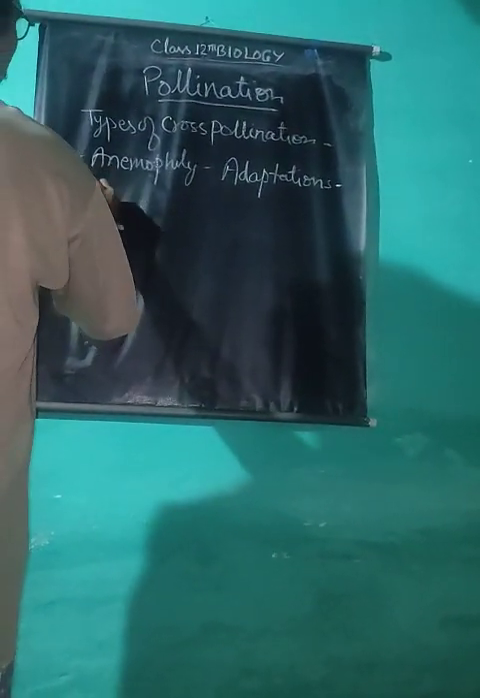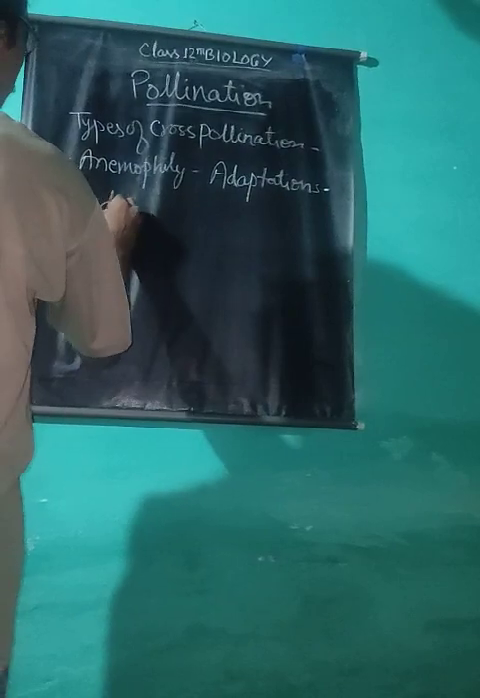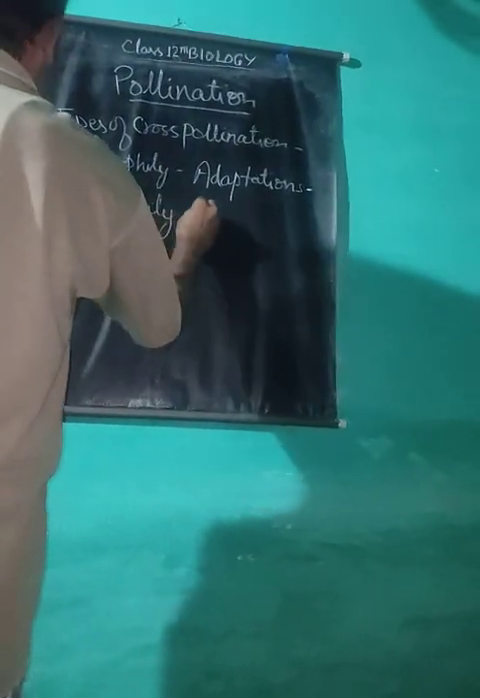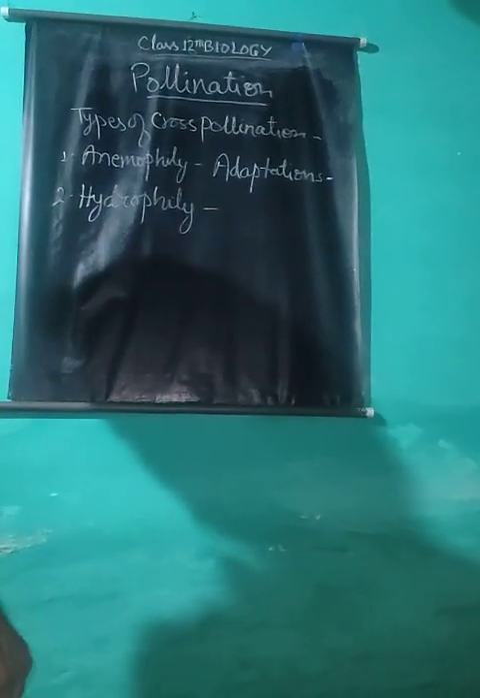The second agency is water, and pollination by water is called hydrophily. When pollination takes place through the agency of water, it is known as hydrophily. It is common in aquatic plants where the flowers are borne at the surface of water. For example, Vallisneria, Hydrilla.